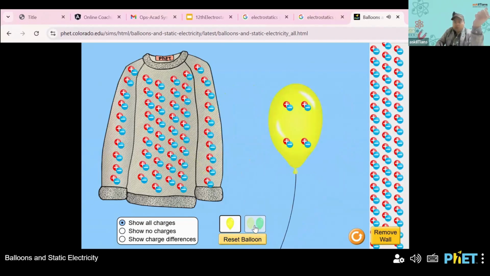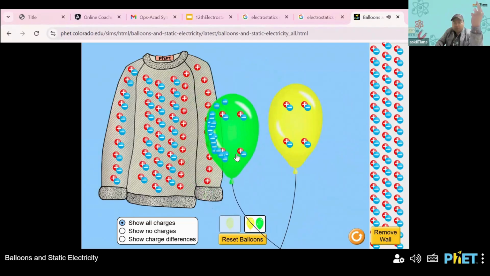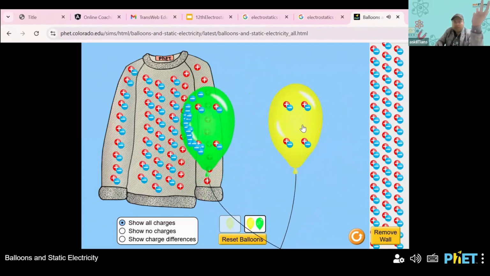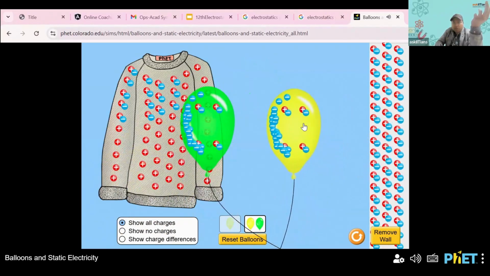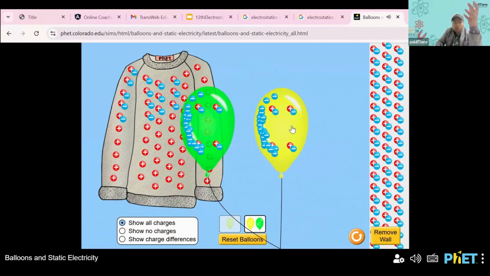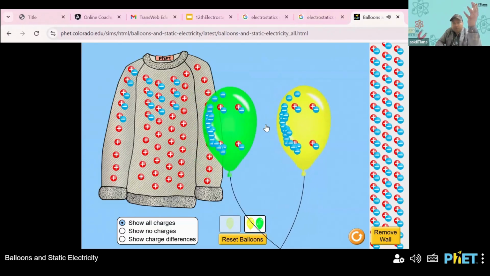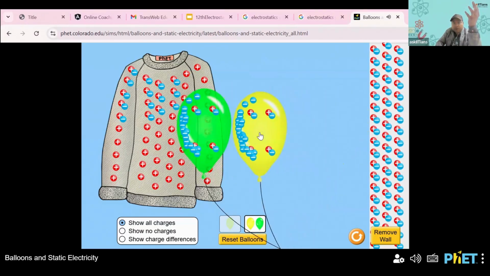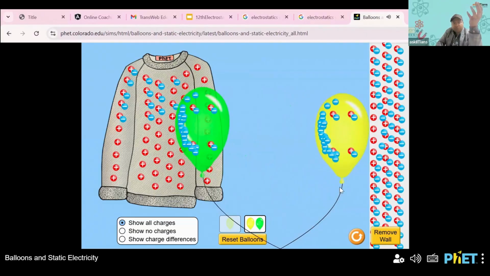All right. We can also have two balloons in here. For example, let's say I rub this balloon with this. So it is becoming negatively charged. We got it. Obviously, it will get attracted, and also I'll rub this balloon, so I'll get some of the negative charges here. So both these balloons are becoming negatively charged. So what will happen to them? They'll repel, obviously. You see, they'll repel.